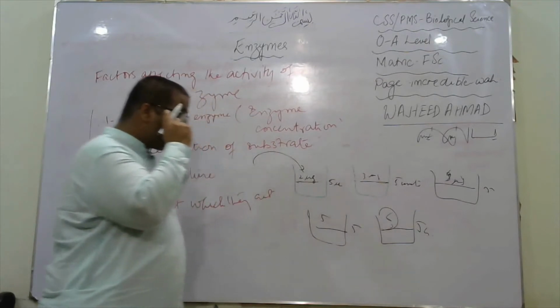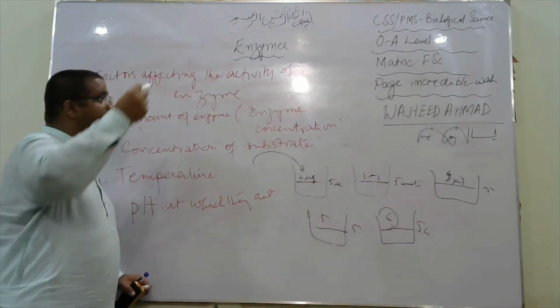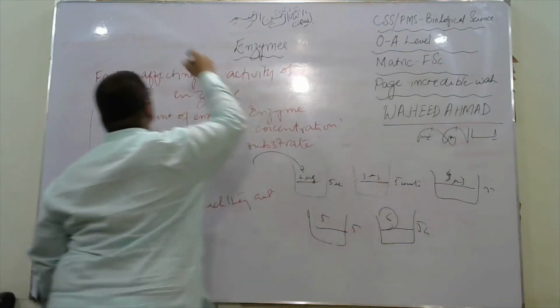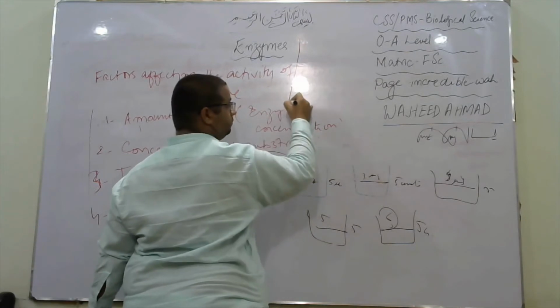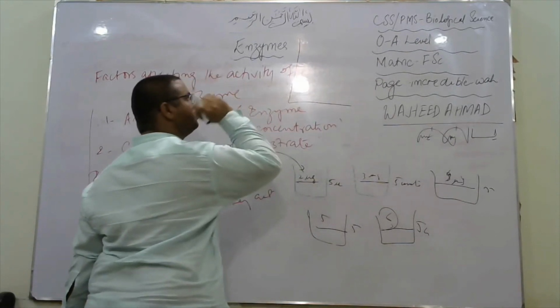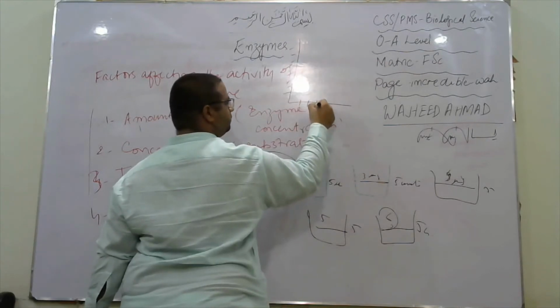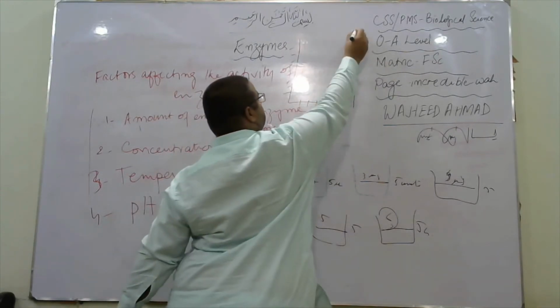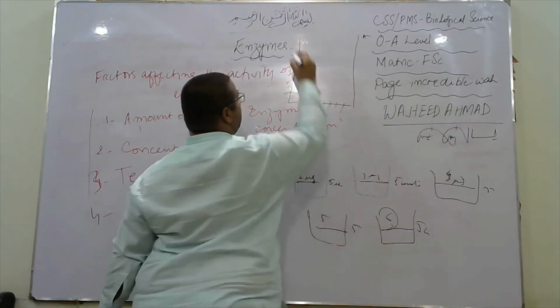I'm going to show this by drawing a graph, with the amount of enzyme, time, and amount of product.